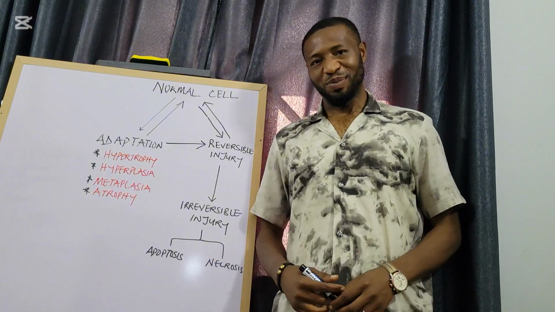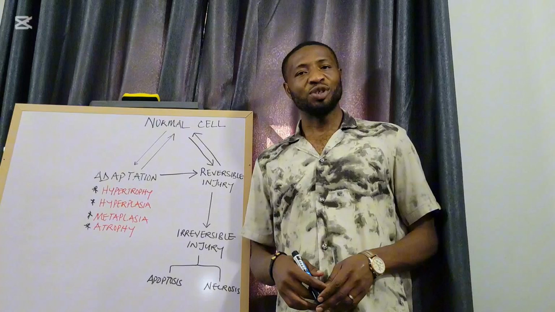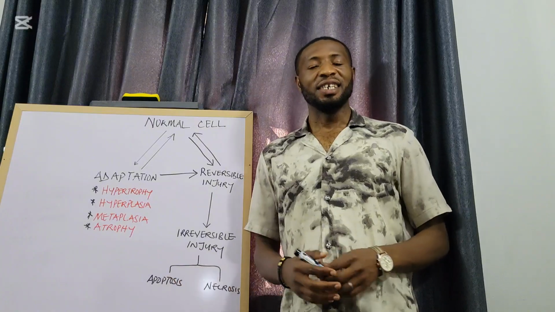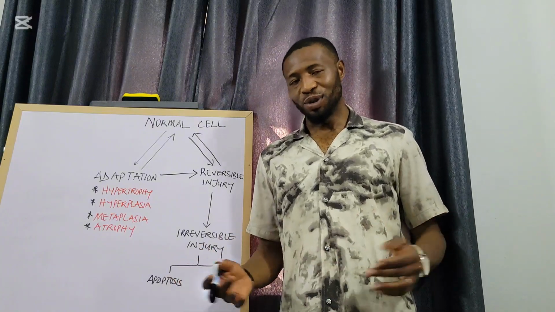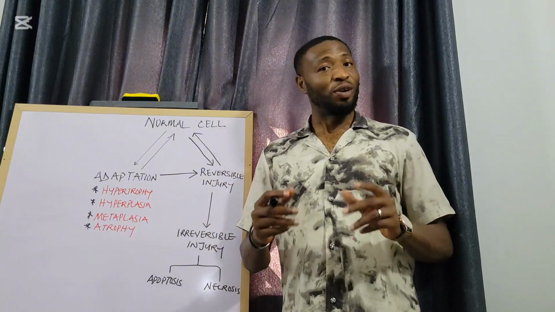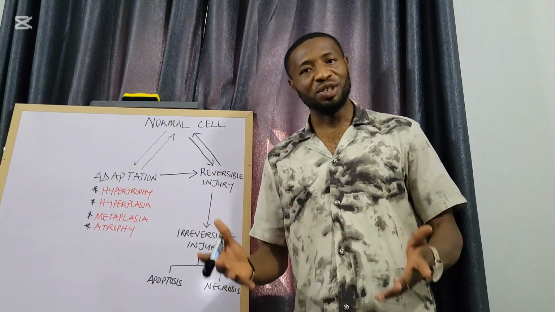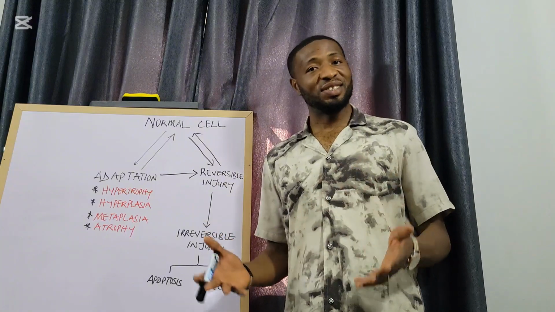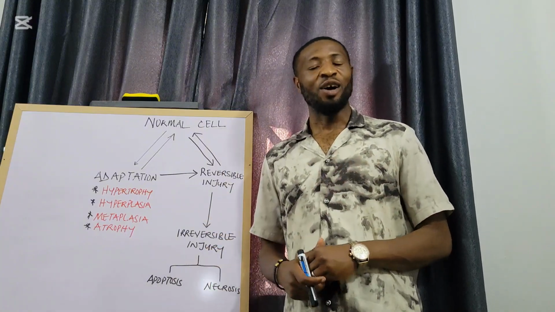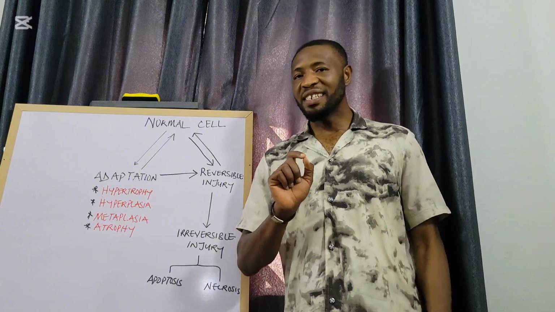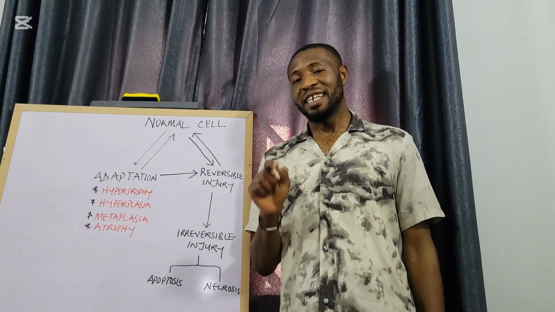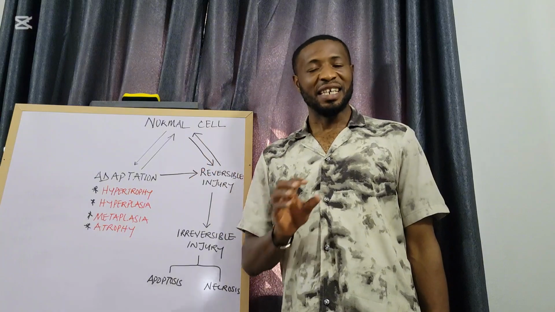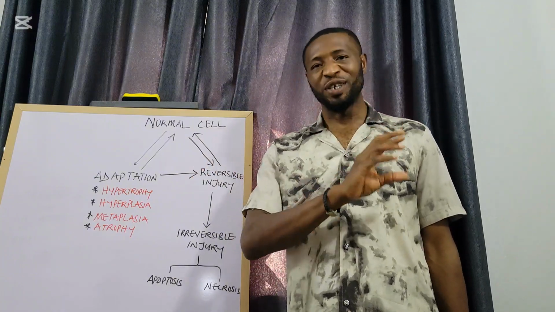My name is Dr. Ben, and this afternoon we are going to be looking at an overview of cell adaptations and cell injury. As we all know, every organism is made up of cells. Cells make up tissues, tissues make up organs, organs make up systems, and then these systems make up the entire organism. And so, when a disease manifests clinically, it actually began at the cellular level. The disease is evidence that there is cellular injury going on.